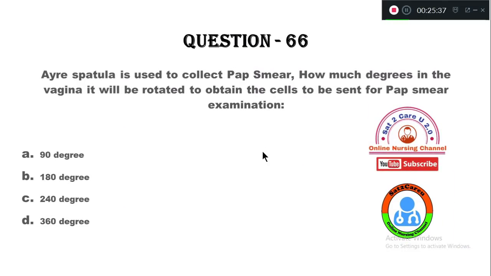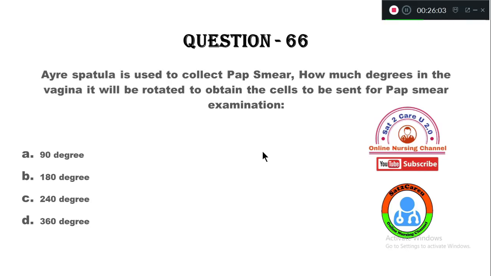Question number 66. Eye spatula is used to collect pap smear. How many degrees in the vagina will it be rotated to obtain the cells to be sent for pap smear examination?